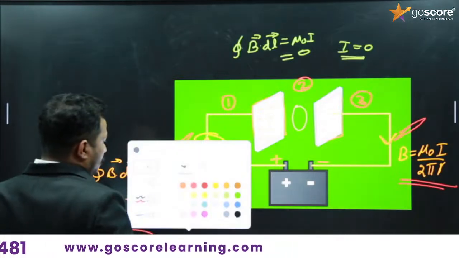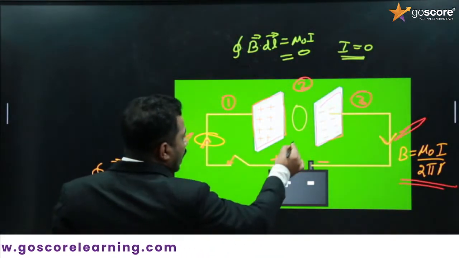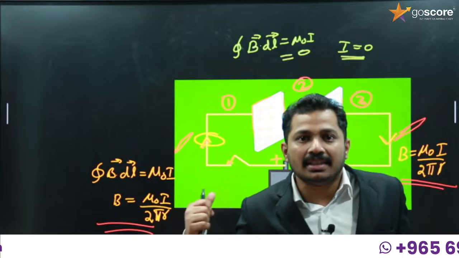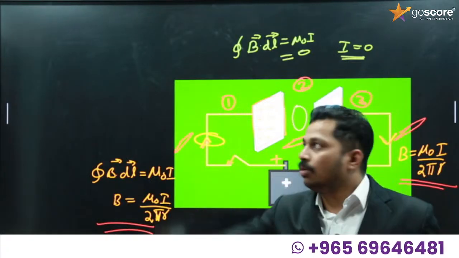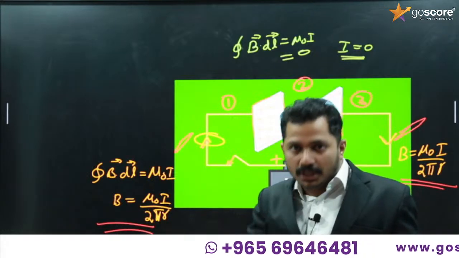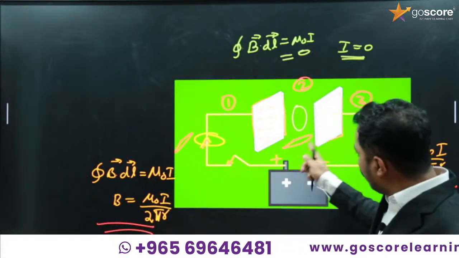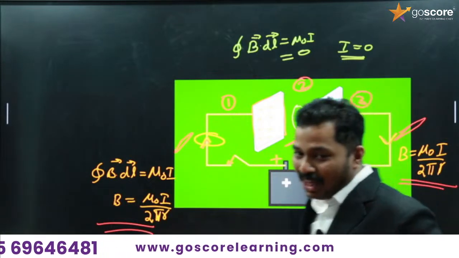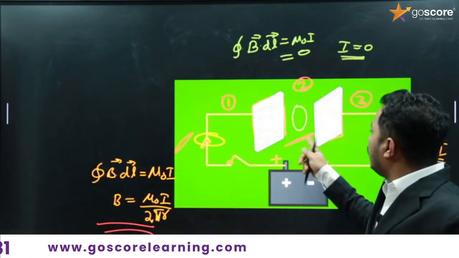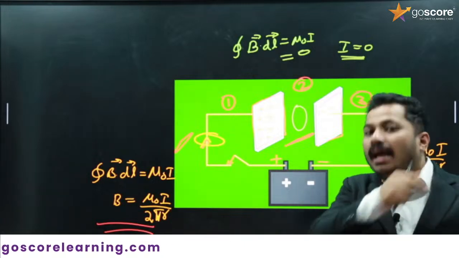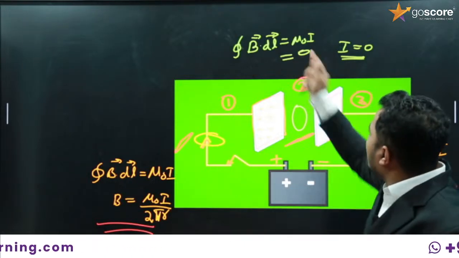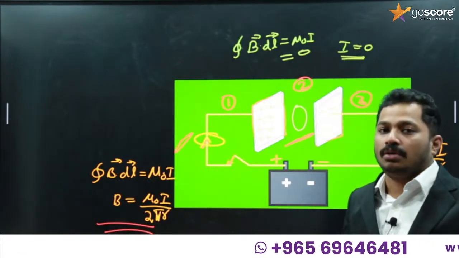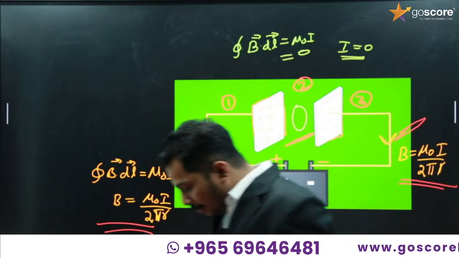But there is a problem. So this is the theory that we have. And when I place a magnetic needle over here, you can see a deflection. We can see that deflection because there is a magnetic field. But according to Ampere circuital law, there is no magnetic field at all. Imagine this as my magnetic needle. When I place this magnetic needle in between the plates of this capacitor, I get a deflection in the magnetic needle. But according to the equation that we have, there is no magnetic field at all. So this is the inconsistency with Ampere circuital law.